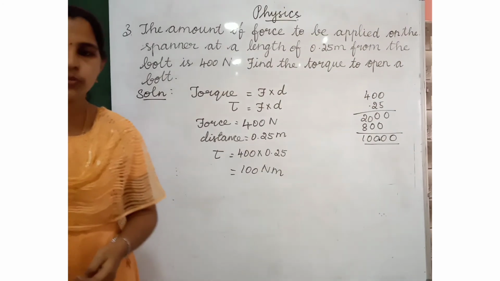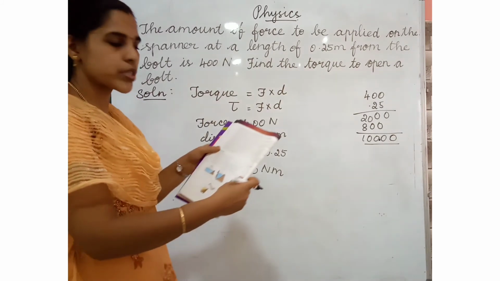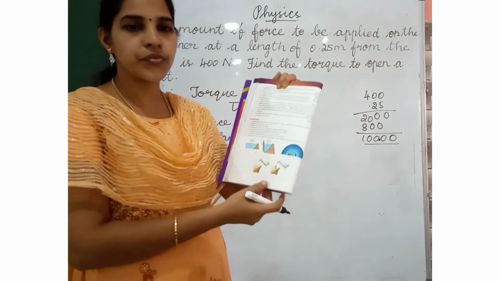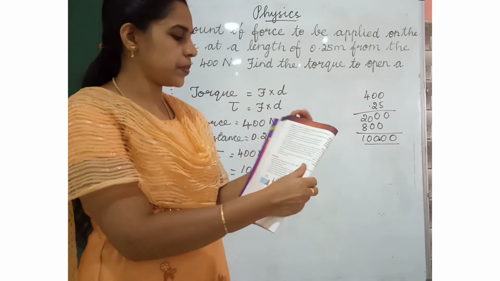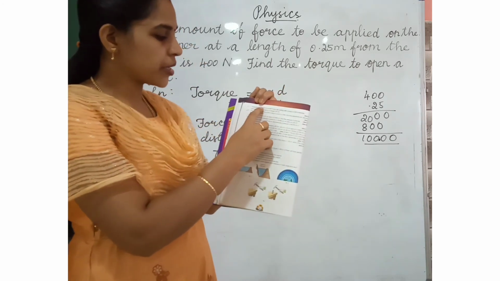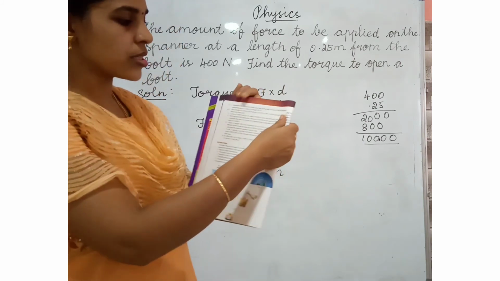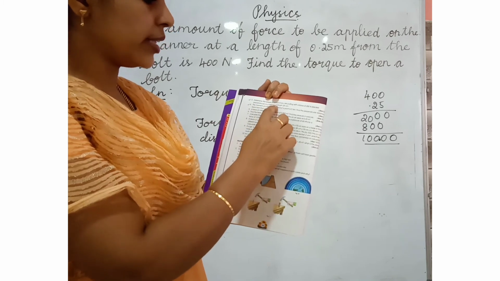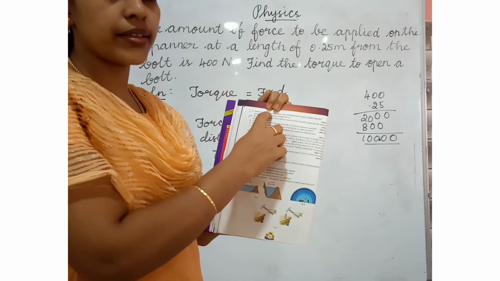You have to write the problems in your booklet. Listen. We have two homework problems. Third question from page number 54. From page number 54, third and fourth problem. Listen here. Determine the torque on a bolt if you are pulling with a force of 250 Newton directed perpendicular to a wrench of length 20 centimeter. Okay, we have to find the torque here.